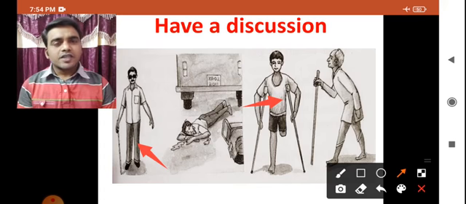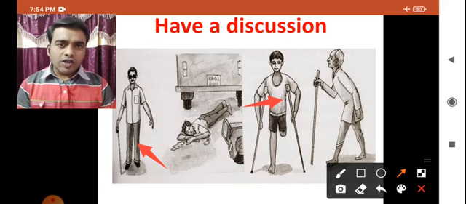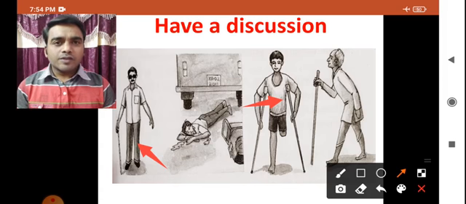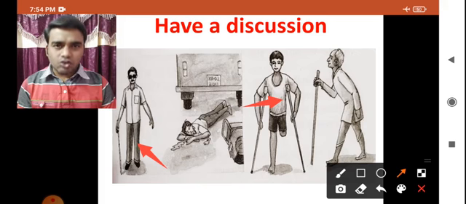Disabled in the sense he does not have a leg. So he is called injured, or he doesn't have one leg. Am I right, children? These people are called physically challenged in society nowadays. Physically handicapped, we can use the word handicapped also.